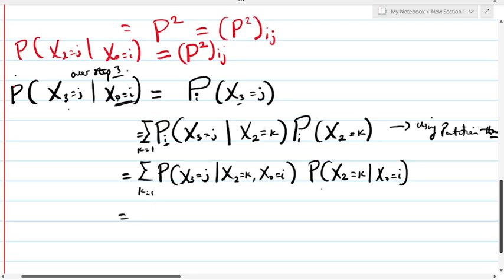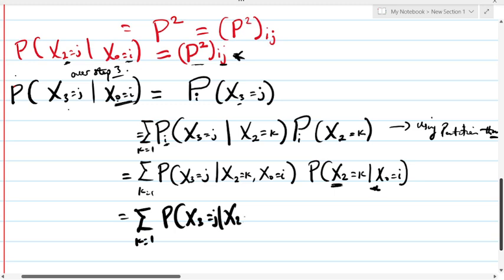So if we check our previous proof, we have already finalized that the probability of making a transition from state I to state J over step 2 is given as P square Ij. So we just substitute this here. That is, we have summation K equals 1 of P of X3 equals J, given that X2 equals K, X0 equals I. Then we have P square subscript Ij.